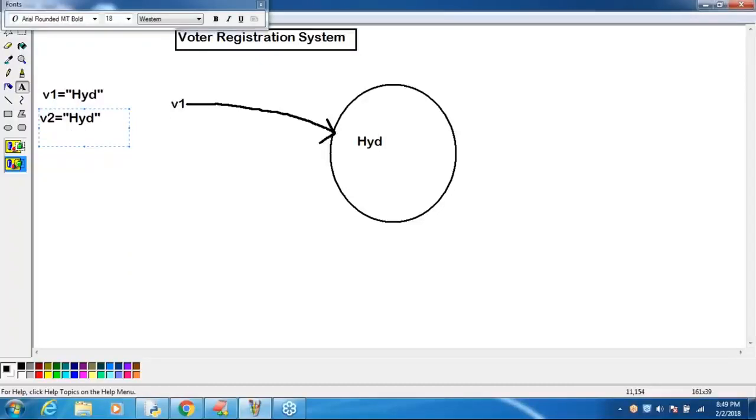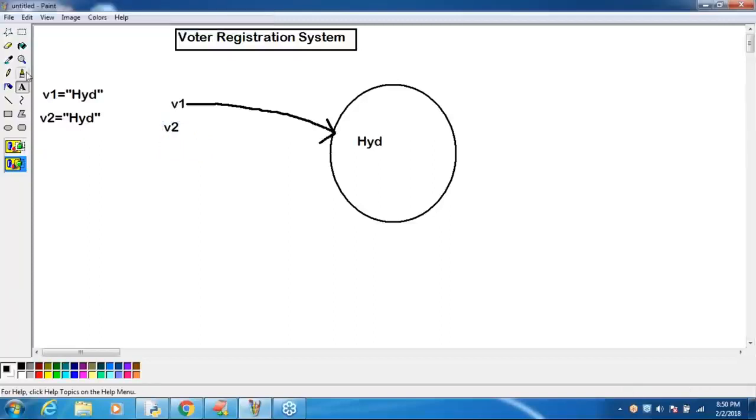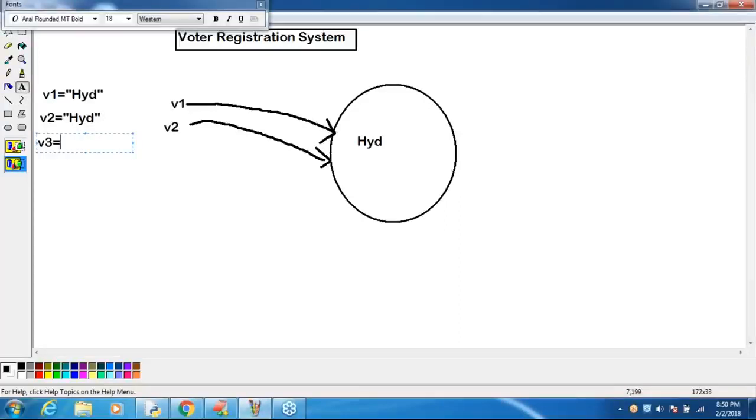Immediately Python is going to tell: for voter 2, I just now created Hyderabad, the same content only. Why don't you reuse? Immediately for the V2 person also, the same object is going to be reused. Sir, V3 person came. V3 is also Hyderabad only.